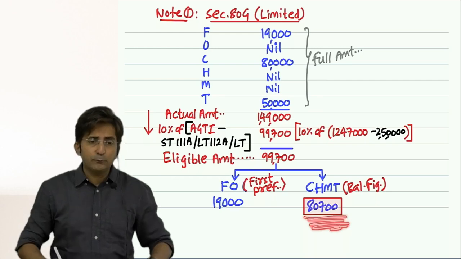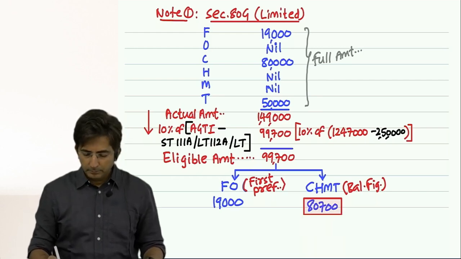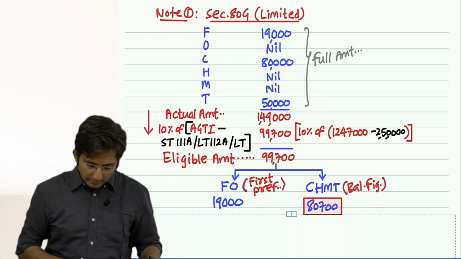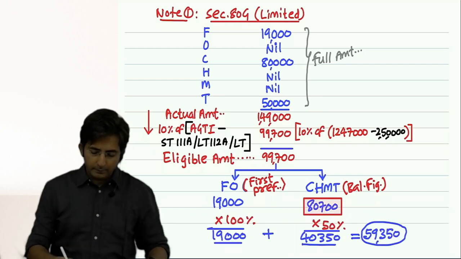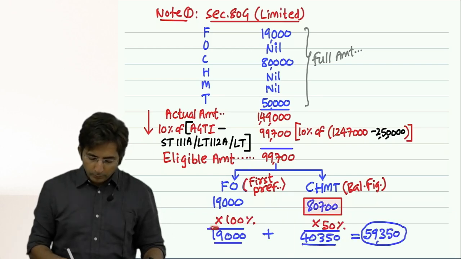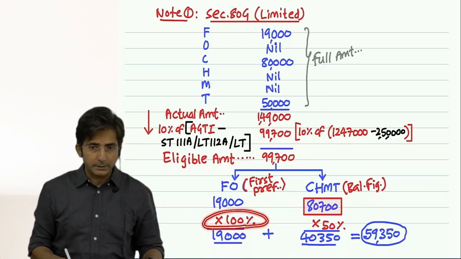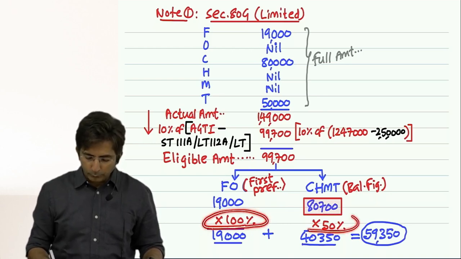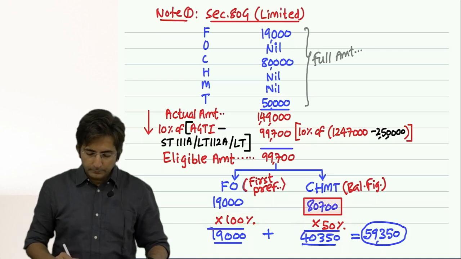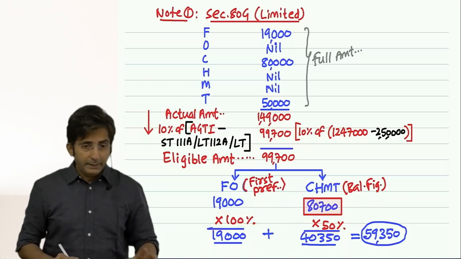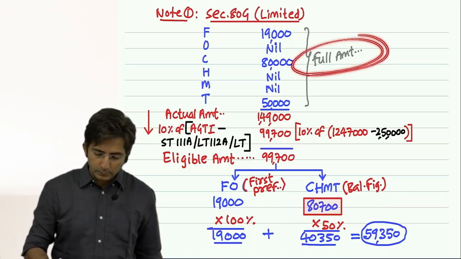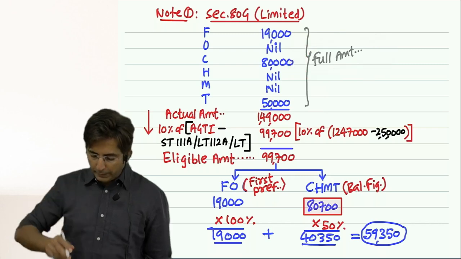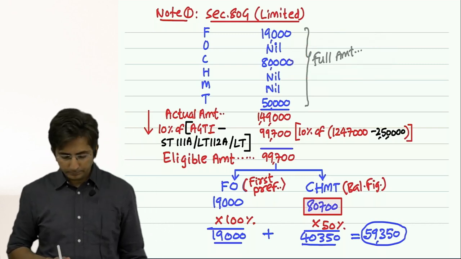That balance is left for Chamat. And now it's time to take the percentages. For FNO, 100%. And for Chamat, 50%. At the beginning, we didn't take these percentages. See, we had written all full amounts. Now we have to take 100% and 50%.